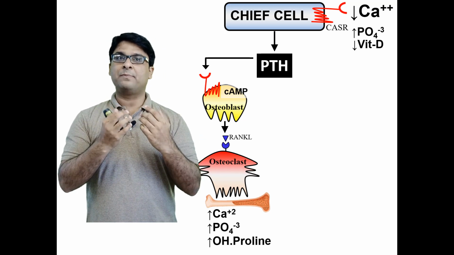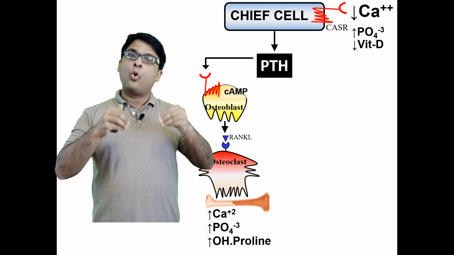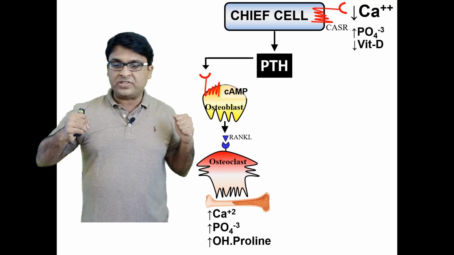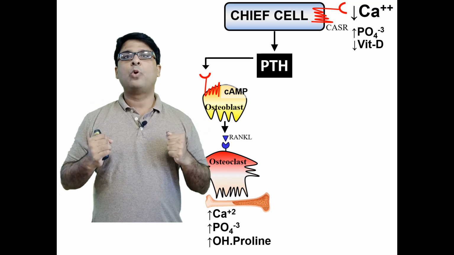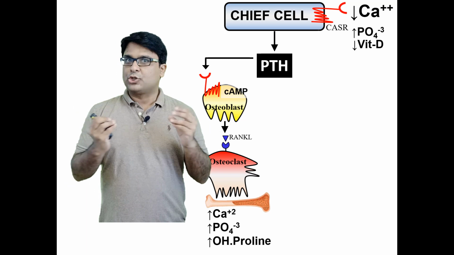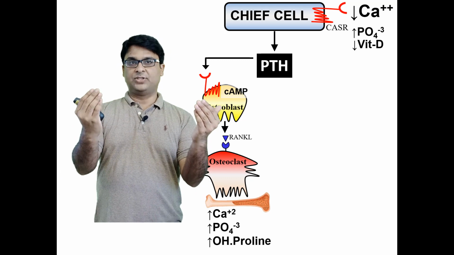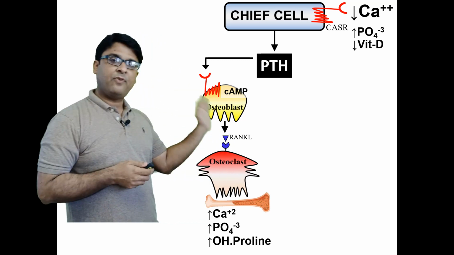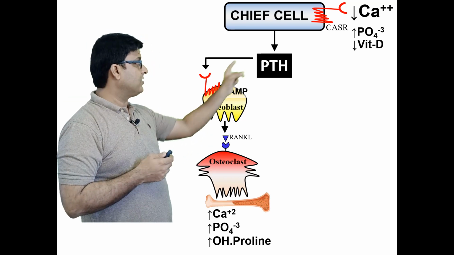Osteoblast produces a lot of cyclic AMP and releases RANK ligand and other mediators, and then RANK ligand goes on to activate the osteoclast, and once the osteoclasts are activated, they go and sit down on the bones and say, hey bones, here I am, I'm going to chop you off, I'm a bone cutter, osteoclast, cutter. So they start cutting the bone. And whenever they start cutting the bone, what is released in the blood? Calcium, phosphate, and hydroxyproline. So remember this, calcium, phosphate, and hydroxyproline are increased in the blood circulation as a result of PTH.